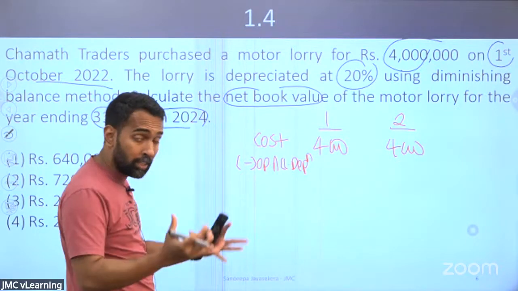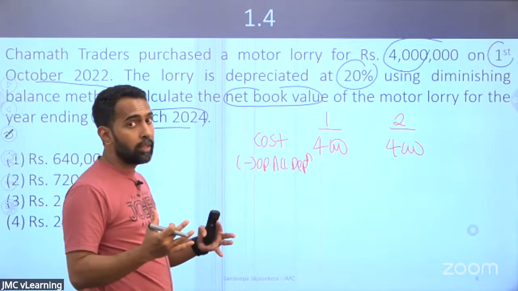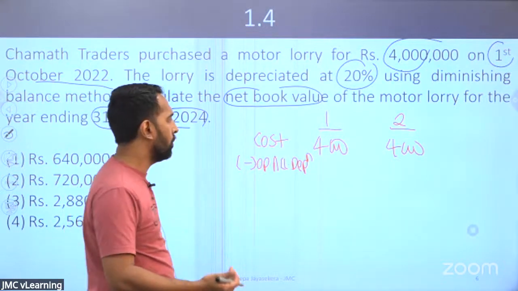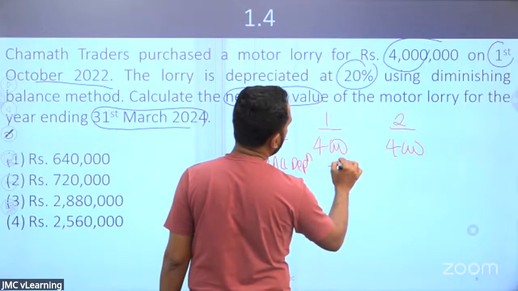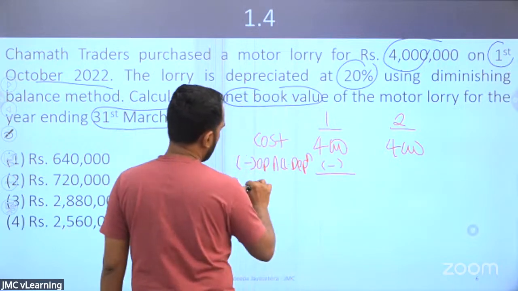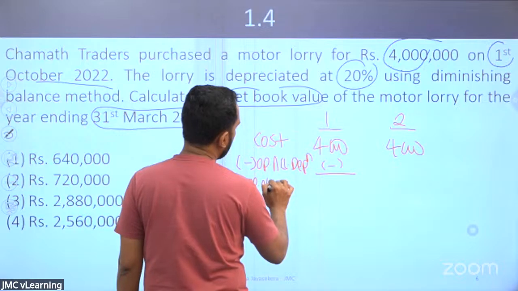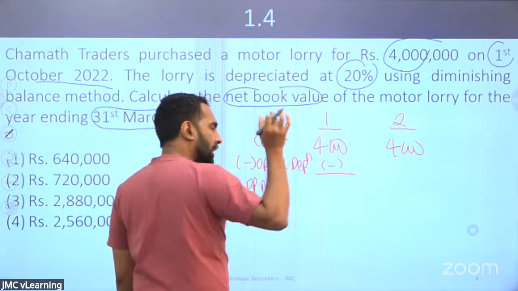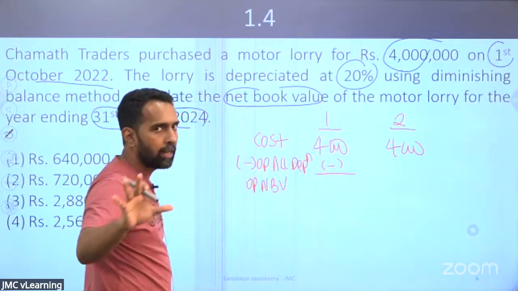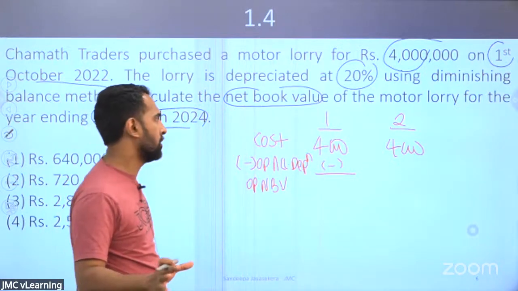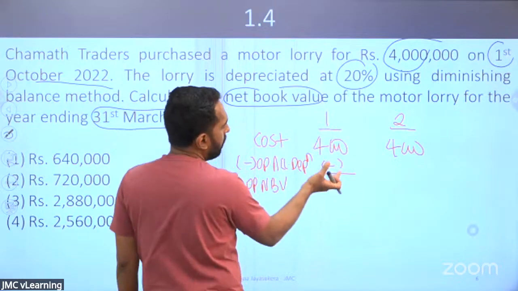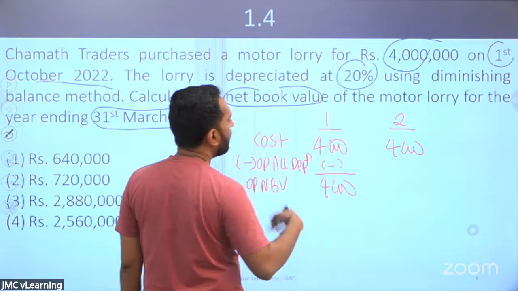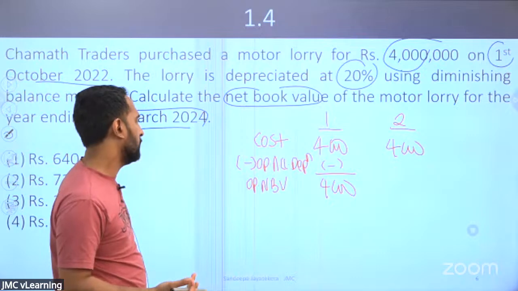In the reducing balance method, you are calculating the depreciation on the opening net book value. Once you deduct the opening accumulated depreciation, you will arrive at the opening net book value. Now in the first year, as and when you have purchased the asset, you haven't done any depreciation. So cost minus 0 depreciation, your opening net book value will be the same, 4,000.